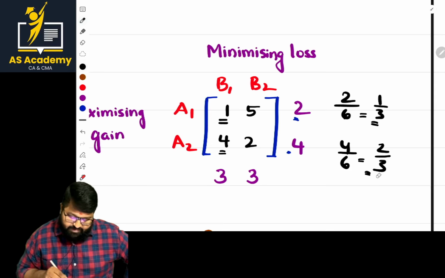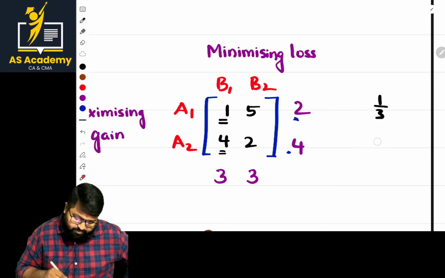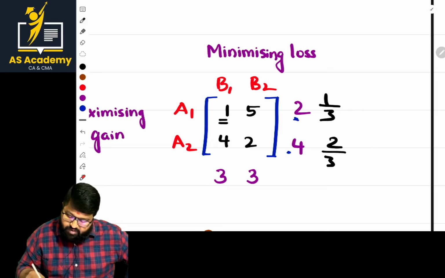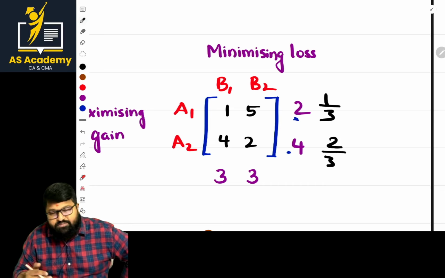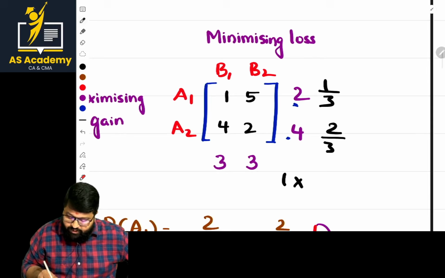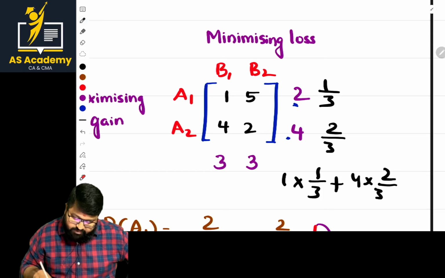Am I clear? So if I'm clear, I'm writing this: 1 by 3, 2 by 3. And here, you can either simplify or go with it straight. Then the value will be 1 into 1 by 3 plus 4 into 2 by 3. This is the value of the game.